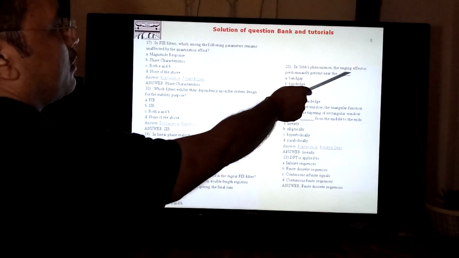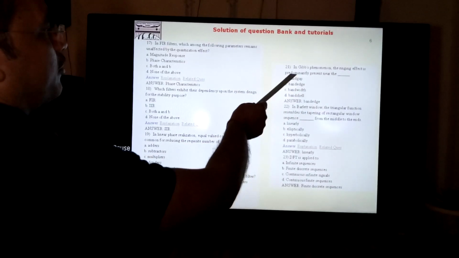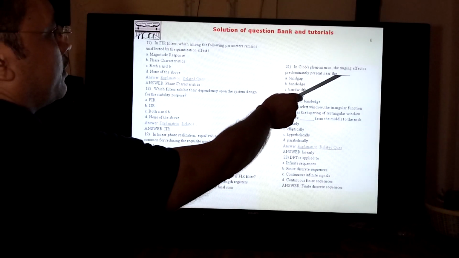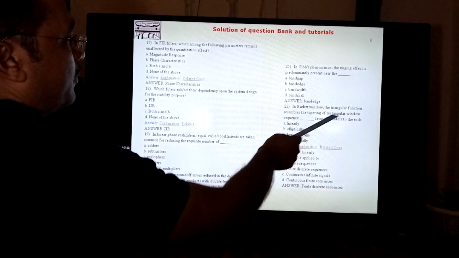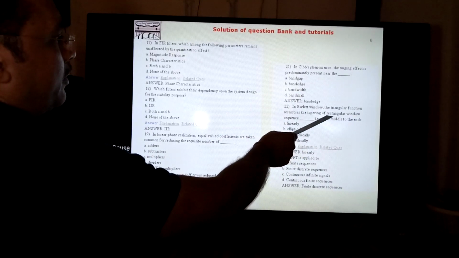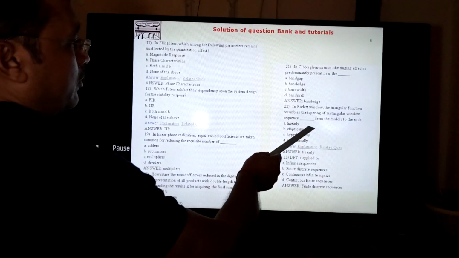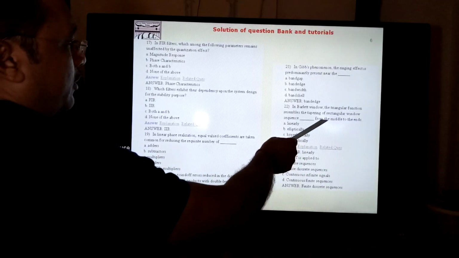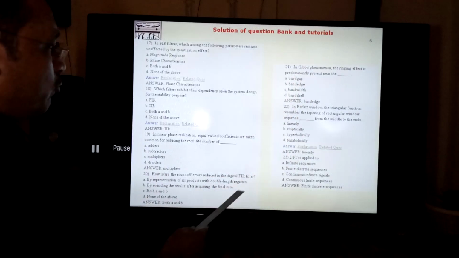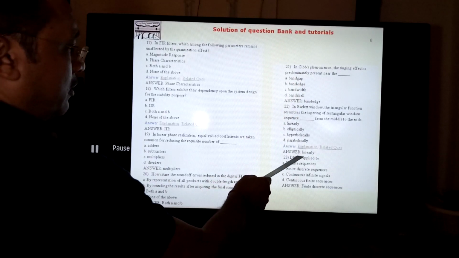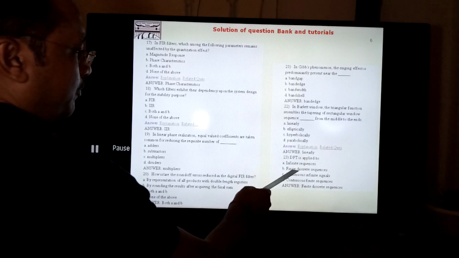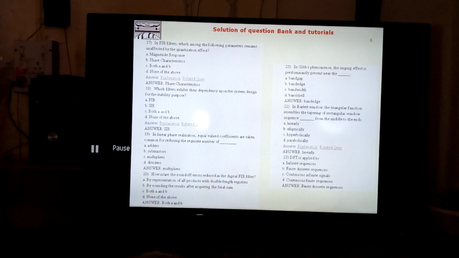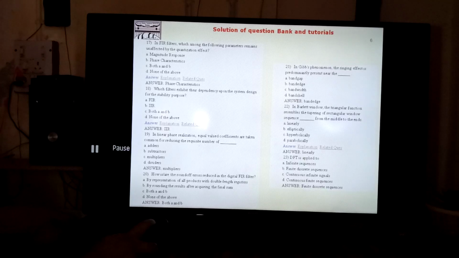In Gibbs phenomena, the ringing effect is predominantly present near the band edge. In Bartlett window, the triangular function resembles the tapering of rectangular window sequence linearly from the middle. So here in DFT, DFT is applied to finite discrete sequences. DFT is always applied to the finite discrete sequences. So B is correct in this one.